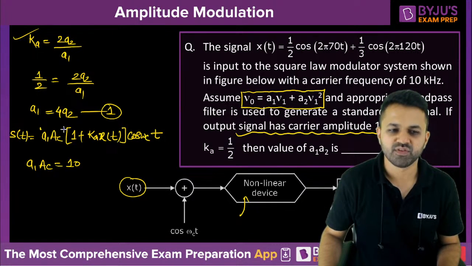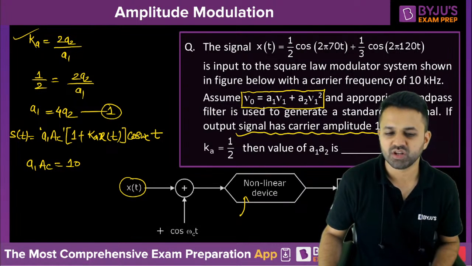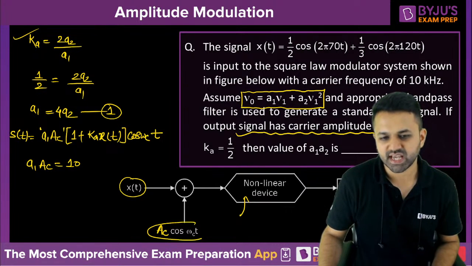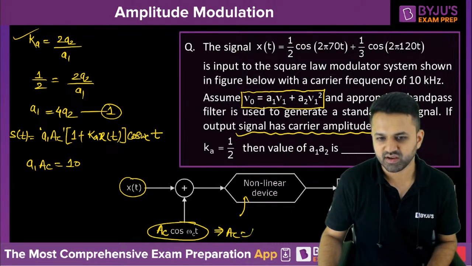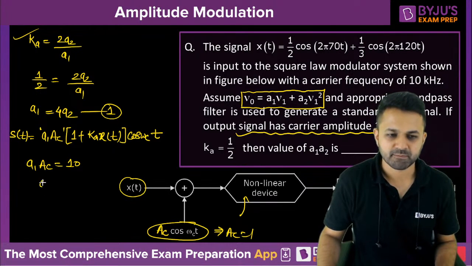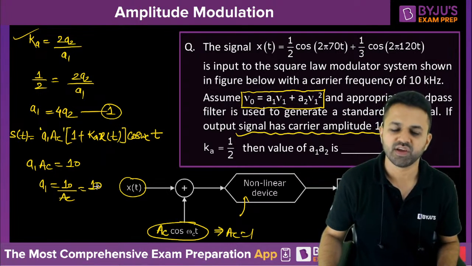The carrier amplitude we are getting as A1 into AC. And when we perform the modulation, the carrier amplitude was AC into cos omega CT, where AC is equal to 1. So that means A1 is equal to 10 upon AC, and AC is 1. So you have got the value of A1 as 10.